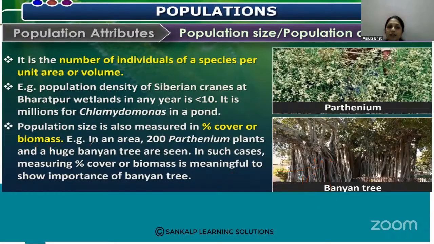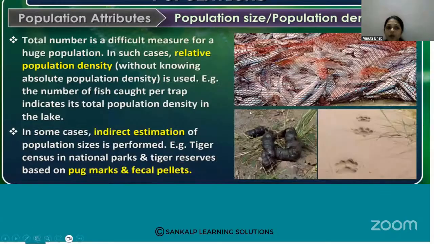In an area with 200 Parthenium plants and a huge banyan tree, measuring percentage cover or biomass is meaningful to show the importance of the banyan tree. Biomass means measuring the weight, the wet weight, of that plant.